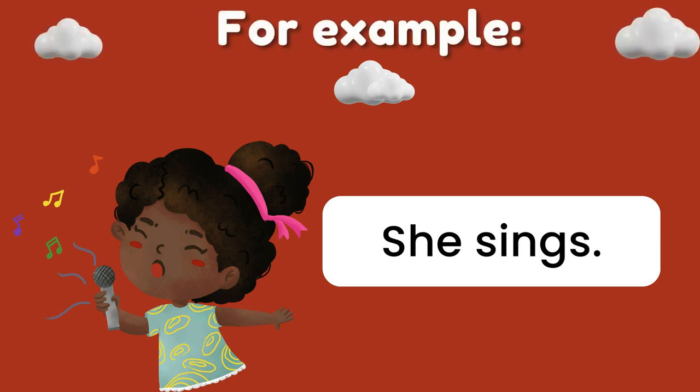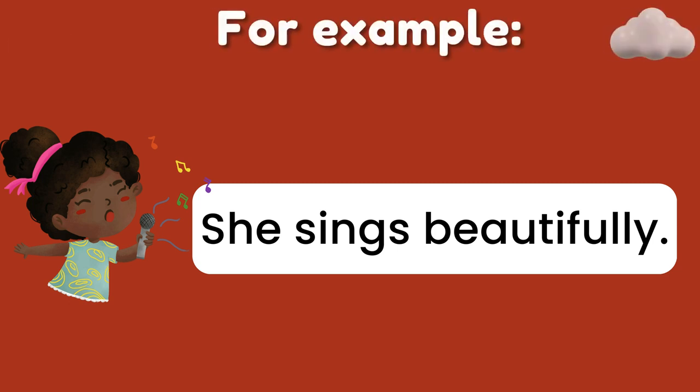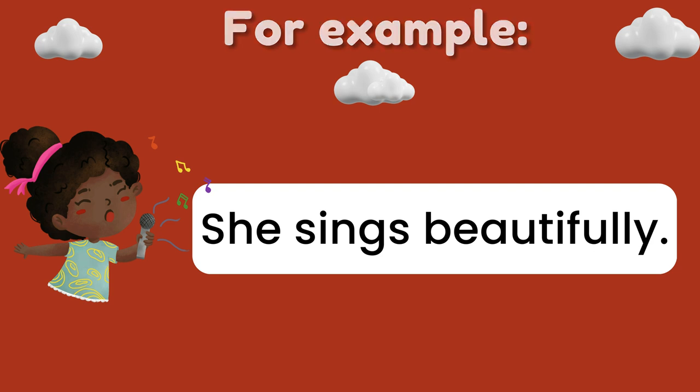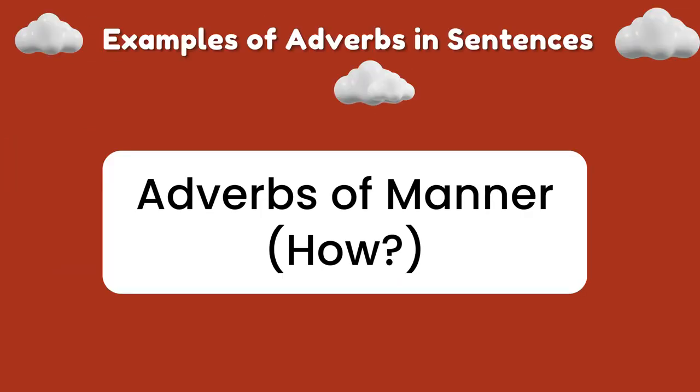For example, she sings. This tells us she sings, but we don't know how. She sings beautifully. Now we know how she sings. Adverbs make sentences more interesting and detailed. Examples of adverbs in sentences.